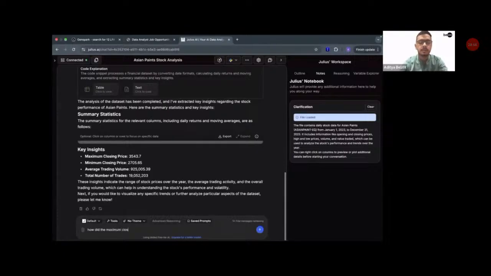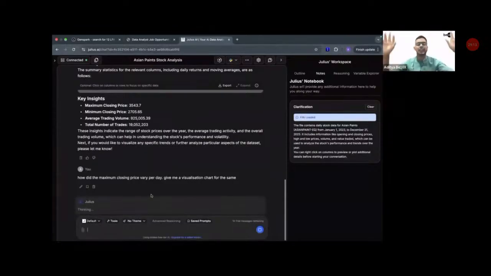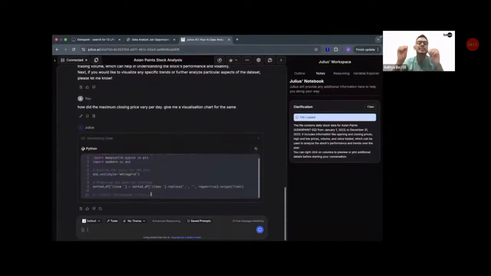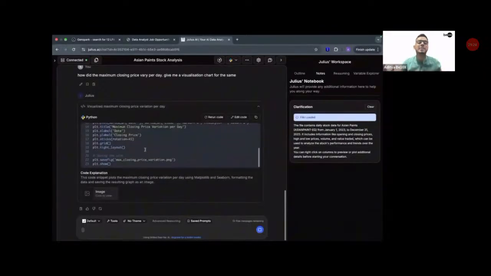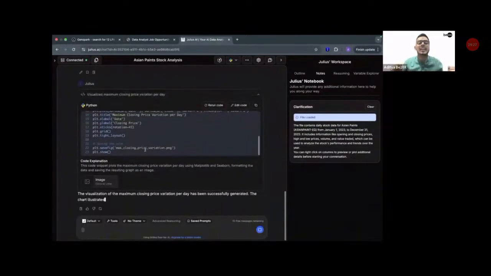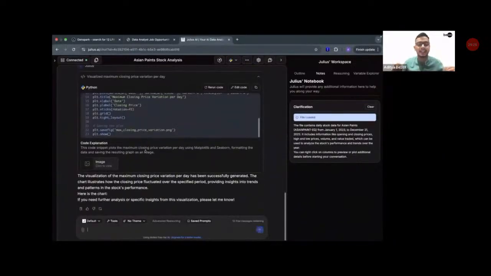maximum closing price varied per day, give me a visualization chart for the same. If I want something like this, I will hit enter over here. And guys, again, my hands are right here in front of you. Julius will again write a few lines of code. And instead of giving this text-based analysis, which might not be so interesting, what exactly will it do? Let us see.